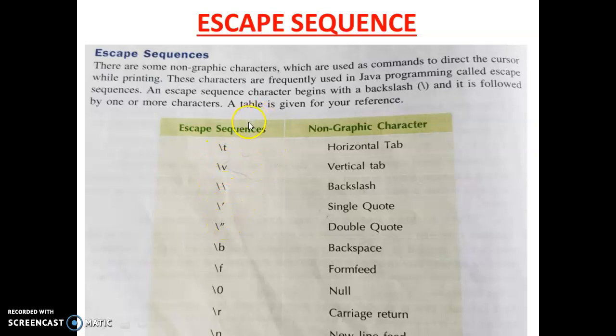Suppose you want a new line, you write \n. If you write \n in your program, then in the output it automatically comes to a new line. So these are some escape sequences.